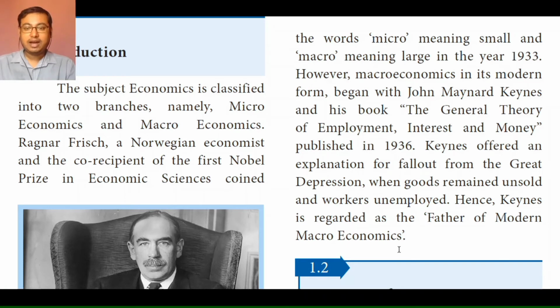Then how goods produced and unemployment are related to each other was explained by this great economist Maynard Keynes. That is why he is also known as the father of modern macroeconomics.